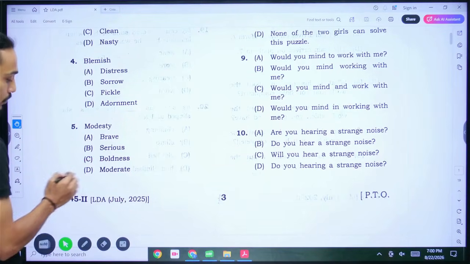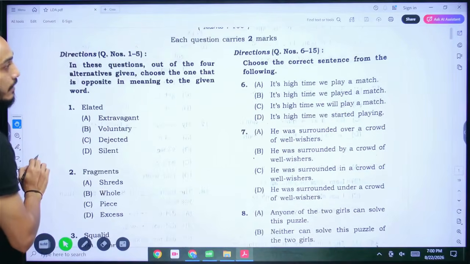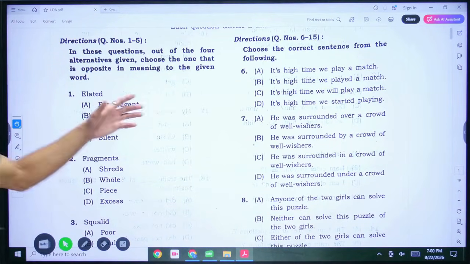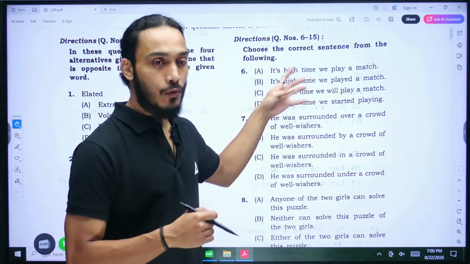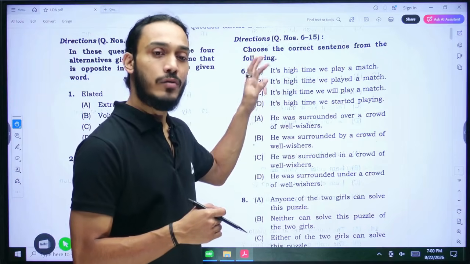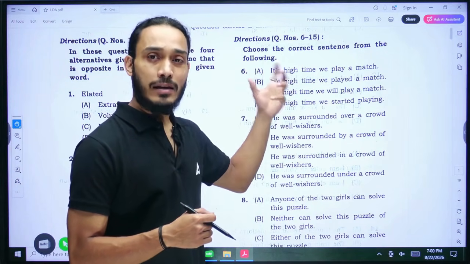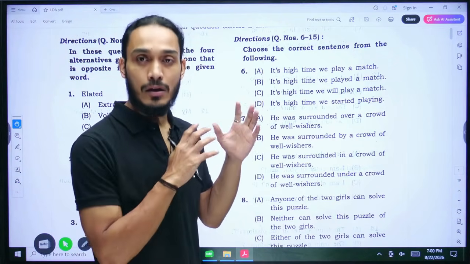Now coming to the next question here, that is question number 6. So we have to choose the correct sentence now. The next set of questions, they have asked us to choose the correct sentence from the 4 given options in each of these questions. That means 3 of the other options in each of these questions have sentences that are either grammatically or in terms of vocabulary wrong.